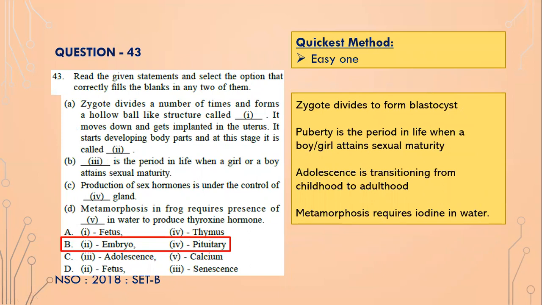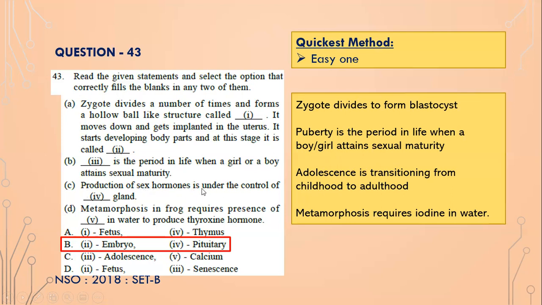Read the given statements and select the option that correctly fills the blanks in any two of them. Okay, so the zygote divides a number of times and forms a hollow ball-like structure called 1. And what is 1? 1 is basically blastocyst. It moves down and gets implanted in the uterus. It starts developing body parts, and at this stage it is called an embryo, isn't it? Embryo. And 3 is the period in life where a girl or a boy attains sexual maturity, which is called puberty.